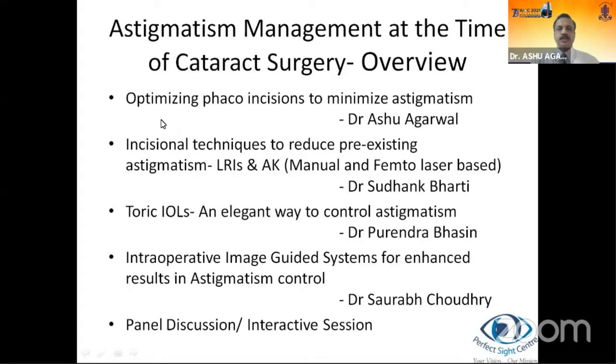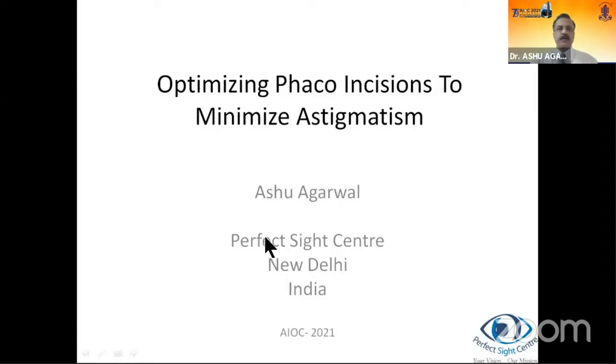An overview of the course: the first topic would be by me, optimizing phaco-incisions to minimize astigmatism. The next talk would be by Dr. Sudhank Bharti, incisional techniques to reduce pre-existing astigmatism, LRIs and AK, manual and femtolaser based. Dr. Purendra Bhasin would be talking about toric IOLs, an elegant way to control astigmatism. And Dr. Saurav Chaudhary would talk about intraoperative image-guided systems for enhanced results in astigmatism control. I believe he may not be able to join us because of some personal issues, and if he doesn't, then Dr. Purendra Bhasin will be covering his talk. So, starting with the first talk, optimizing phaco-incisions to minimize astigmatism.